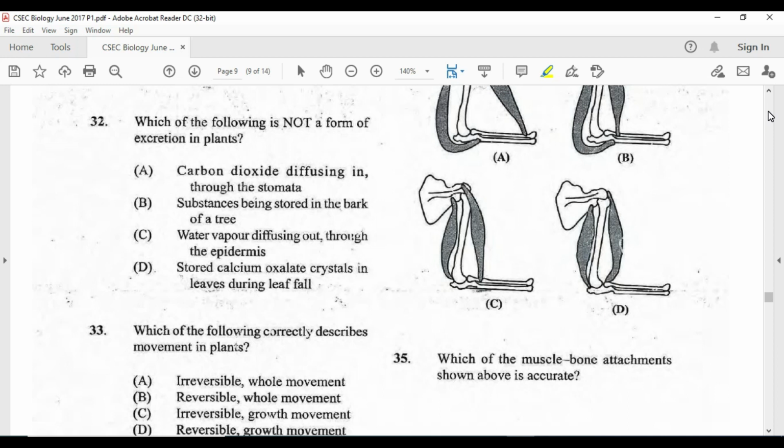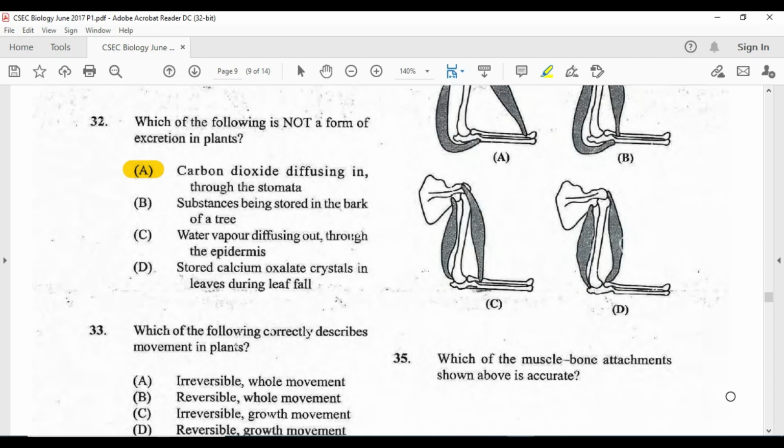Substances being stored, those are examples. Water vapor diffusing, that's an example. And of course, stored gas, all of those are types of excretion in plants. So our answer here is going to be A. And we move to 33.